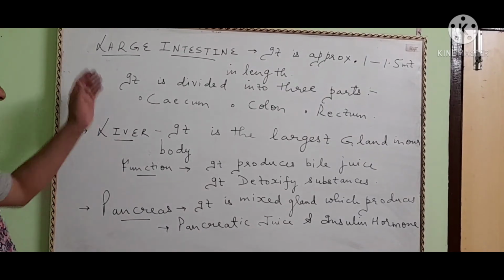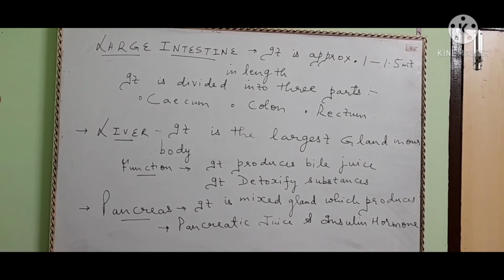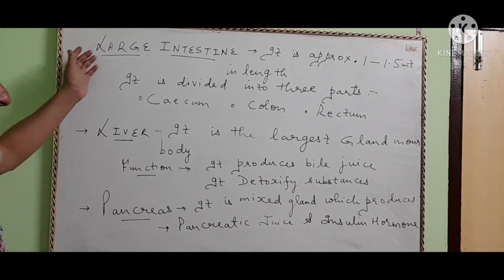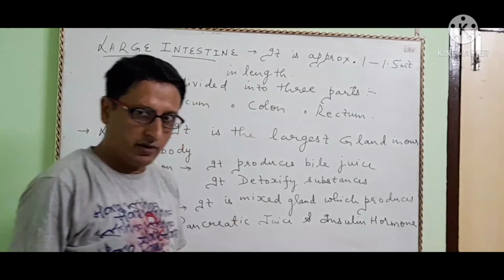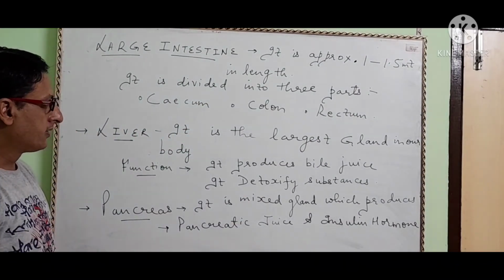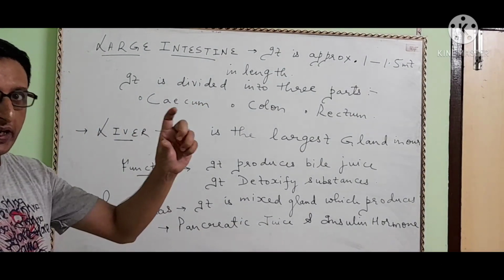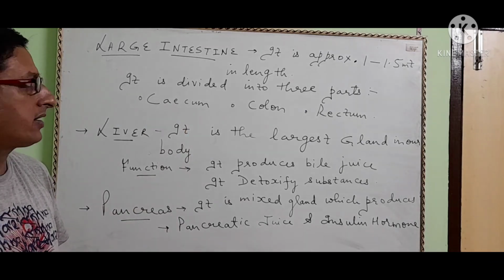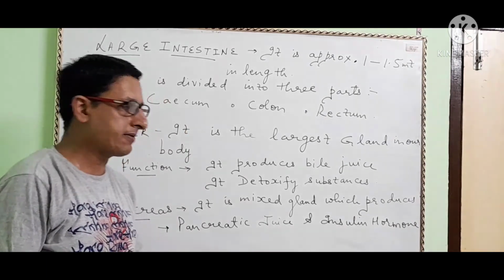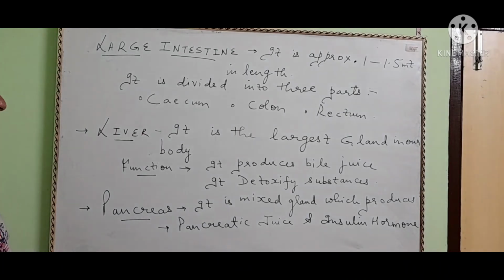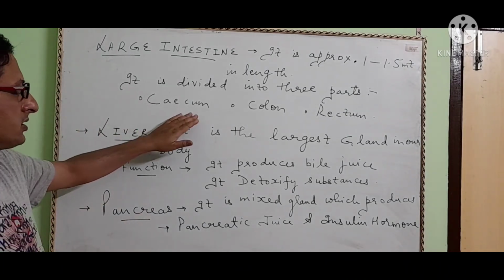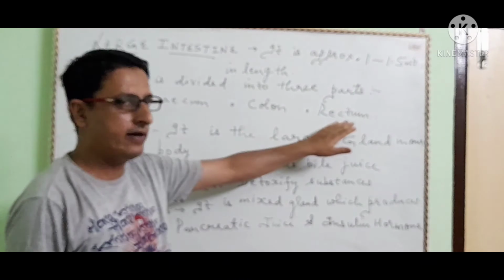Okay, dear friends, now the large intestine. The large intestine is approximately 1 to 1.5 meters in length. It is big in diameter, where formation of feces takes place. It is also divided into three parts: cecum, colon, and rectum.